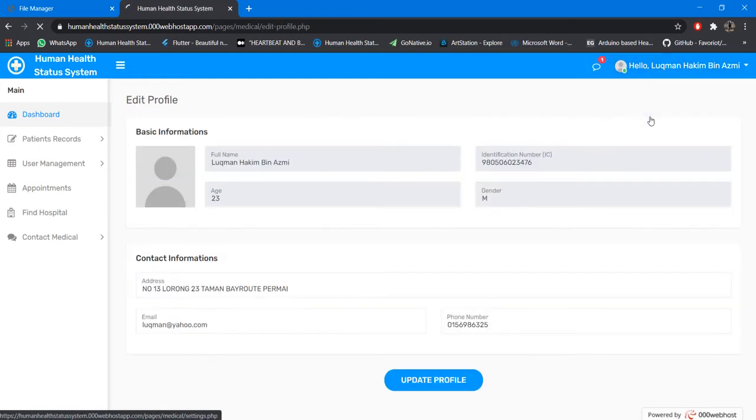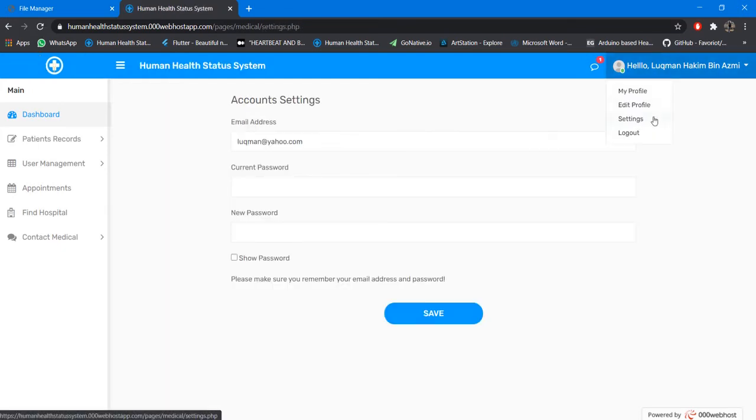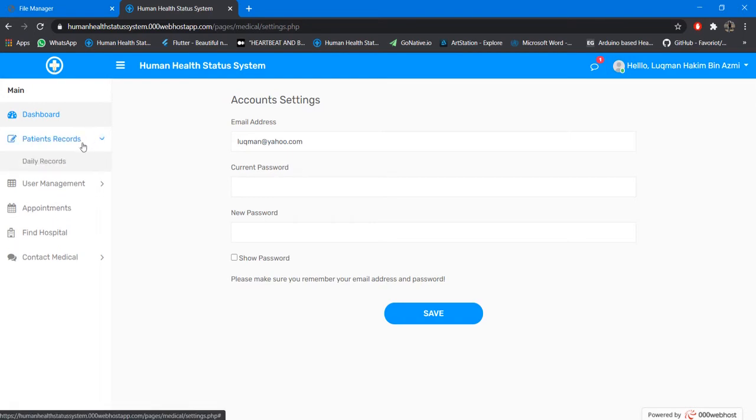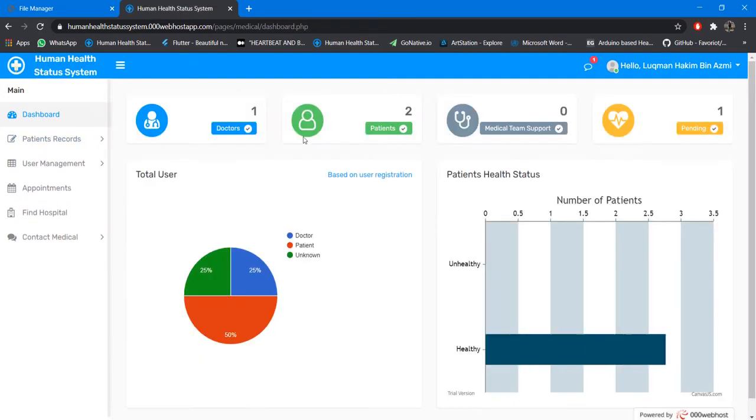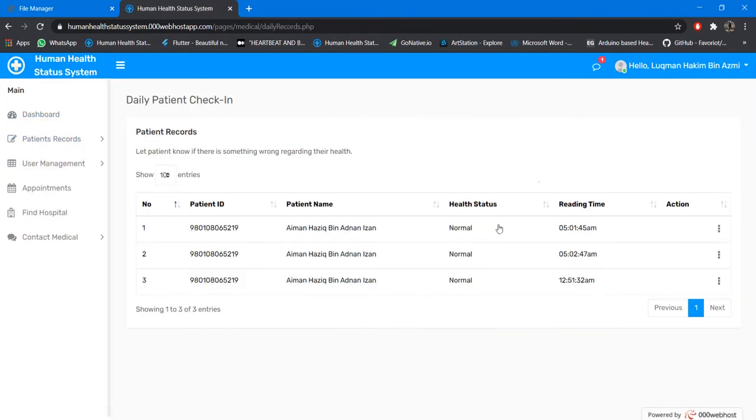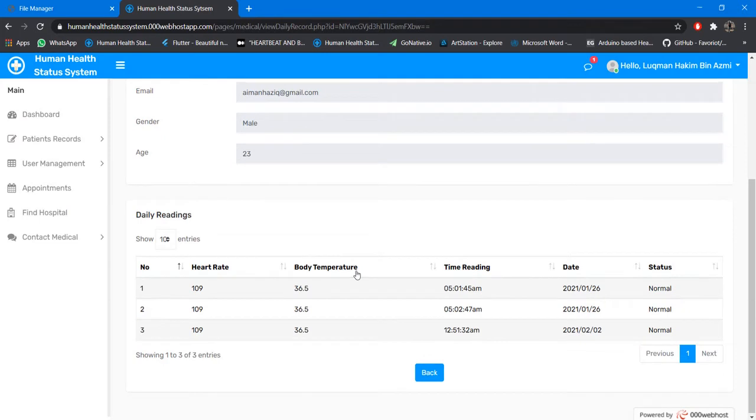Here is to edit the profile. Here is to update their passwords. Okay, so this is the dashboard for the medical teams. Here is the daily record for all the patients, taken every day. So here is for them to watch every reading made by the patient. Here's the body temperature, and here is the heart rate taken by the patient.